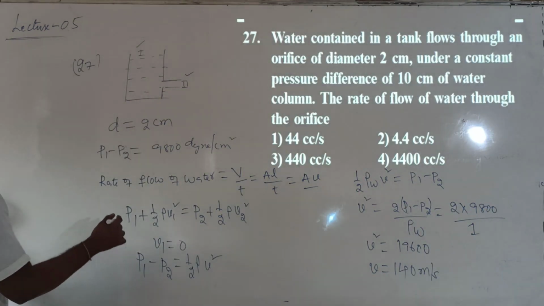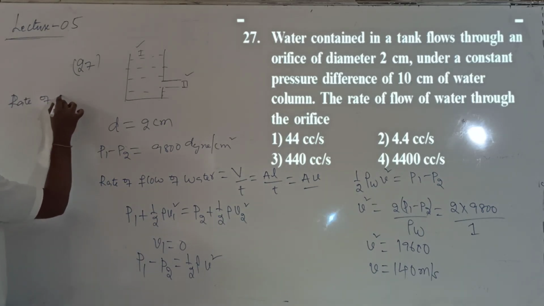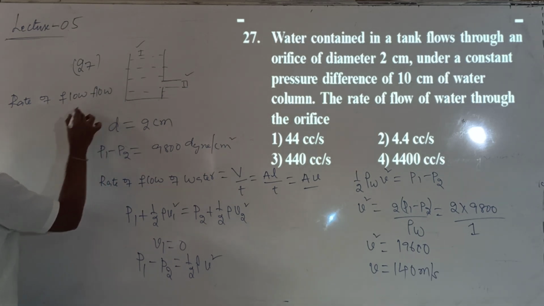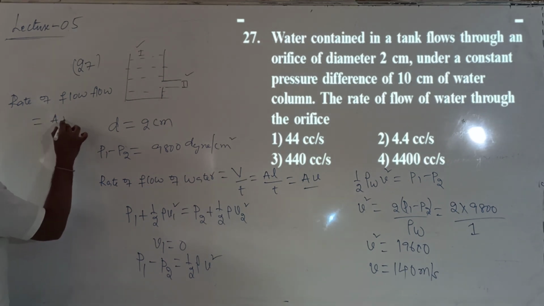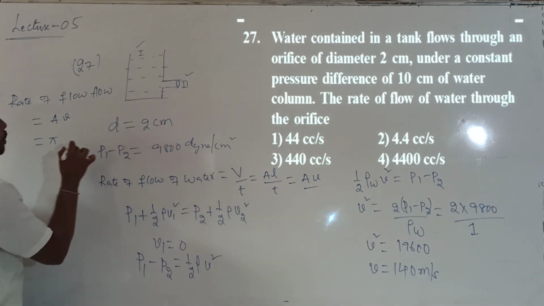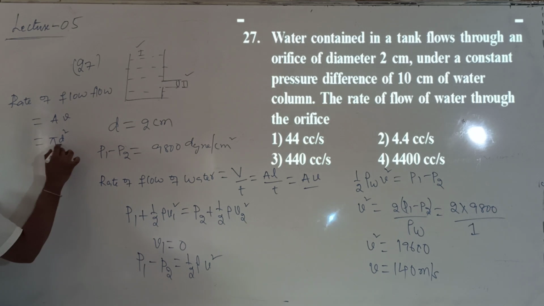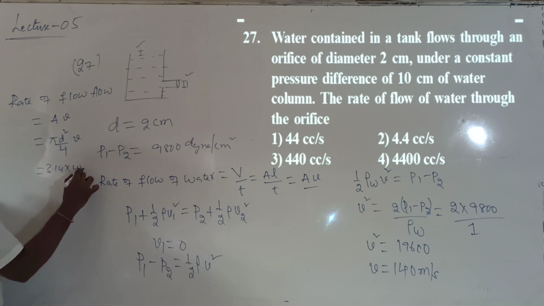When I got the velocity value, what is the rate of fluid flow? The rate of fluid flow is A into V. A is the orifice circular cross section, pi r square, so pi d square by 4 into V. Pi is 3.14, d square is 4, V is 140, divided by 4.